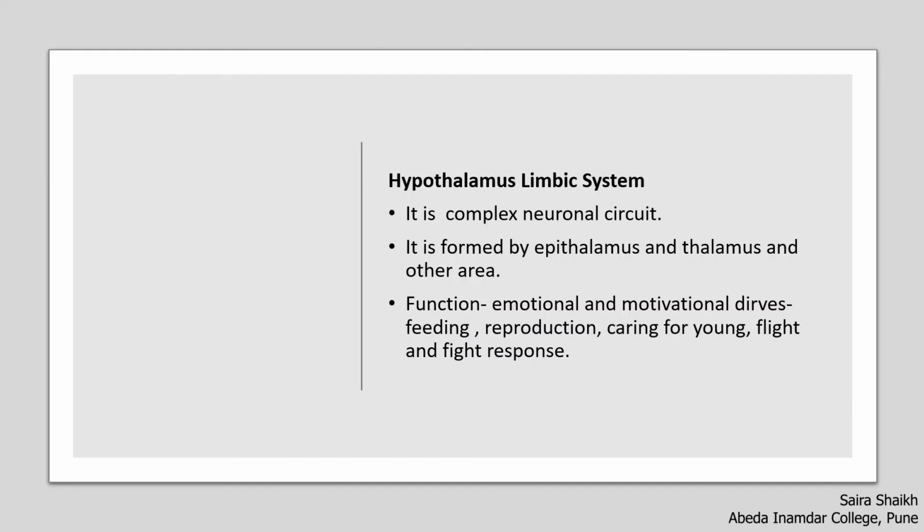The hypothalamus also has the limbic system. It is a complex neuronal circuit formed by the epithalamus, the thalamus and other areas. It functions for emotional and motivational drives like feeding, reproduction, caring for the young ones, flight, and the fight response.